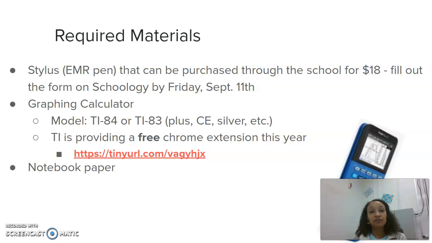Students can use their fingers, but it is going to be a little bit clunky and probably harder to use when they have to show their work and to graph. You can purchase an EMR pen through the school. It's going to be $18, and I will show you where the form is to fill out. This has to be filled out by Friday, September 11th. If you have any further questions about the EMR pen, please email me.